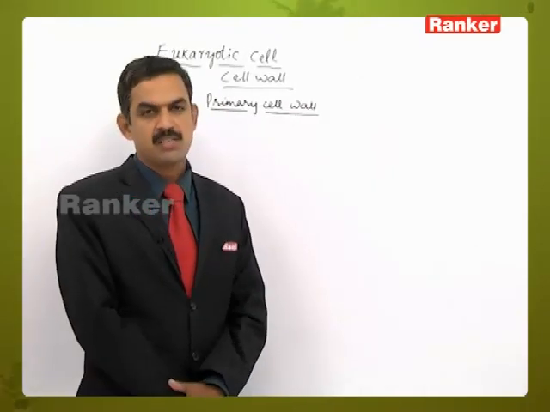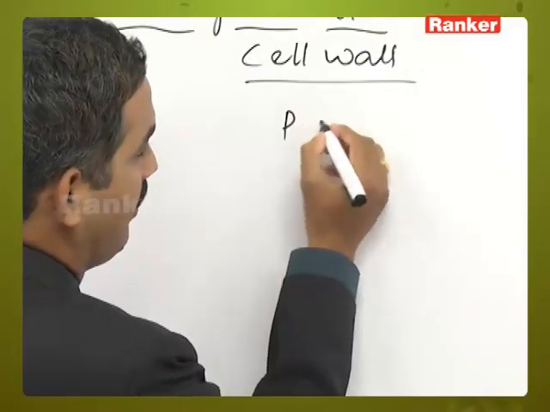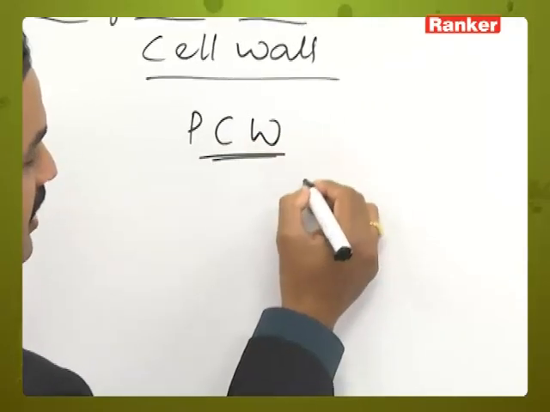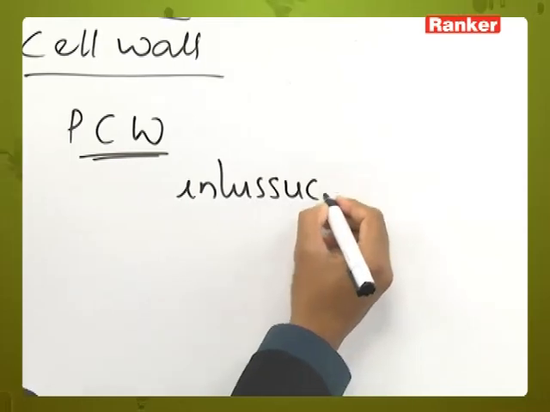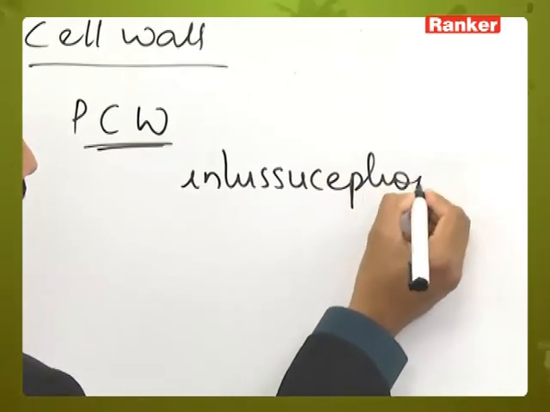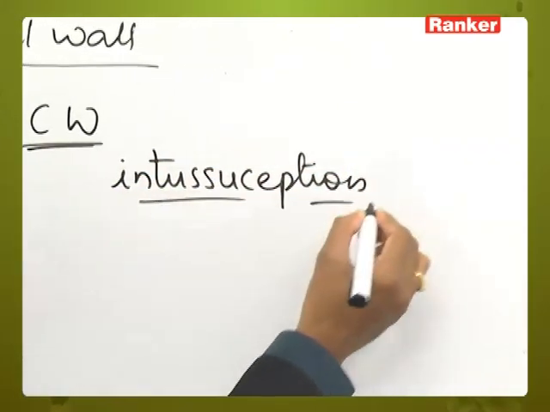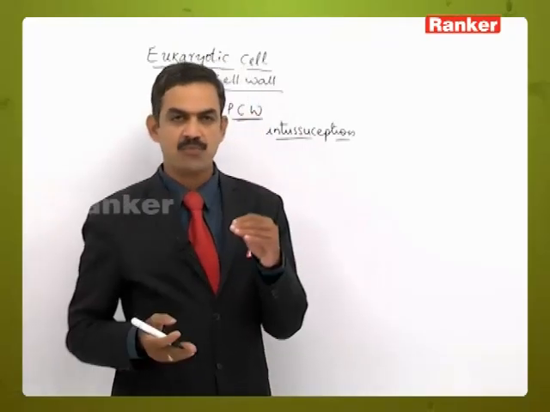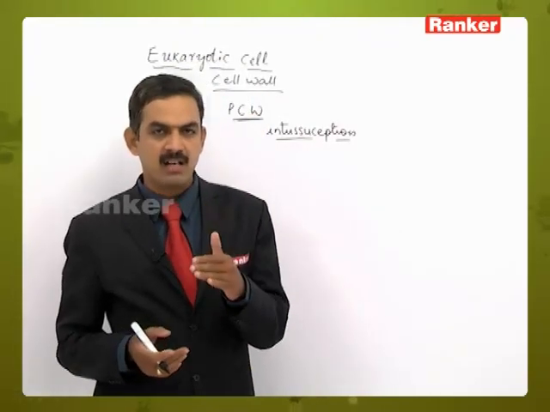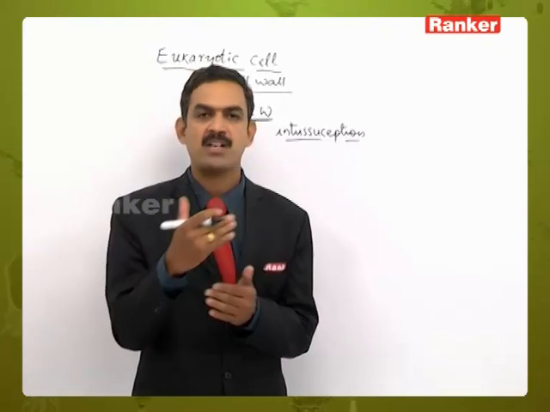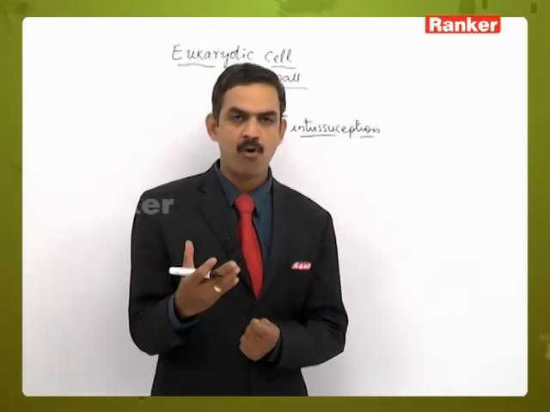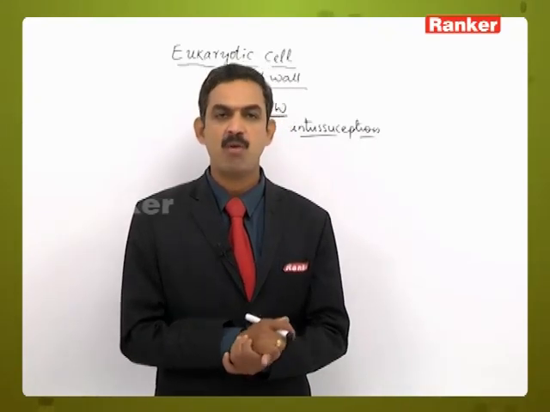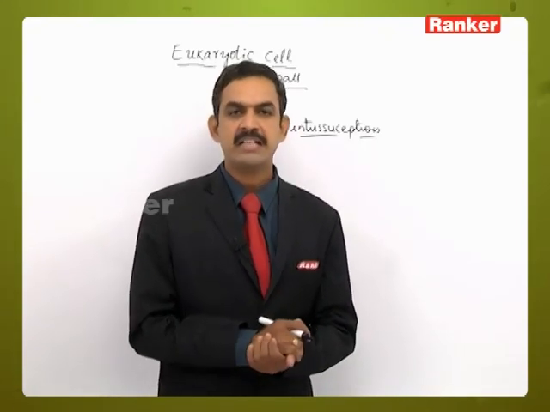The primary cell wall is formed by a process called intussusception. Intussusception means the process of formation of a new structure in the form of complete layers. All the time new layers will be formed during the primary cell wall formation. So we call this process the intussusception process.